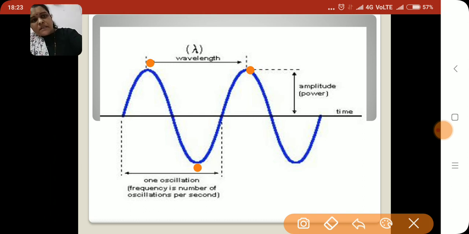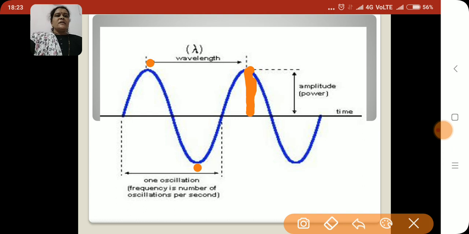That means this is the maximum displacement from its mean position. That maximum displacement of a vibrating particle is called the amplitude, and its unit is centimeter or meter.